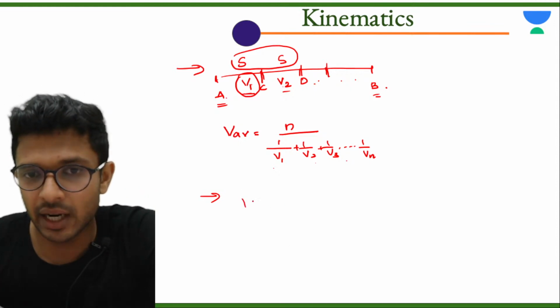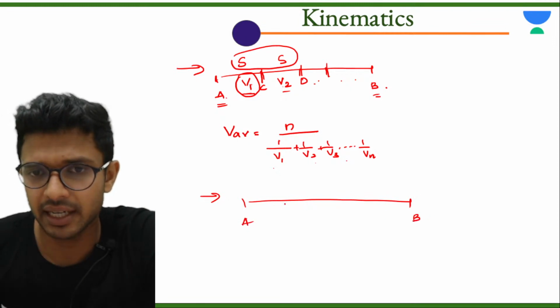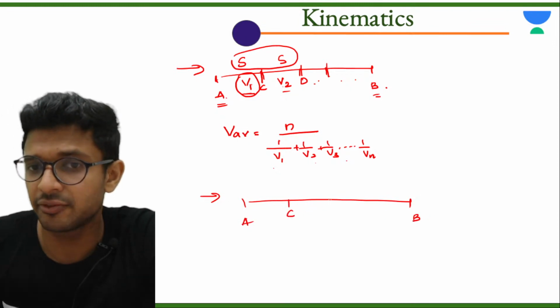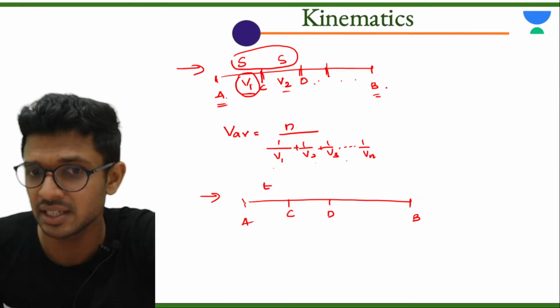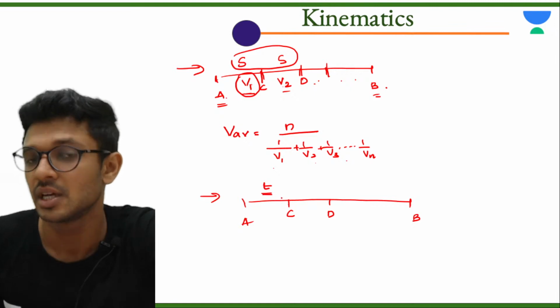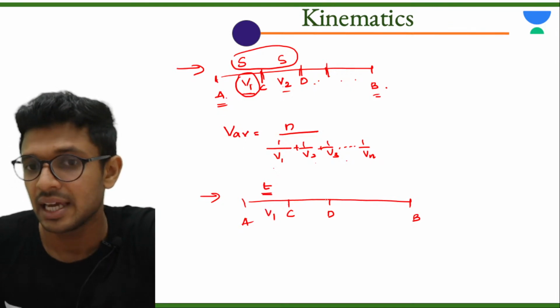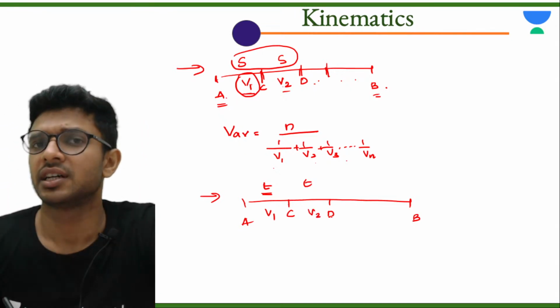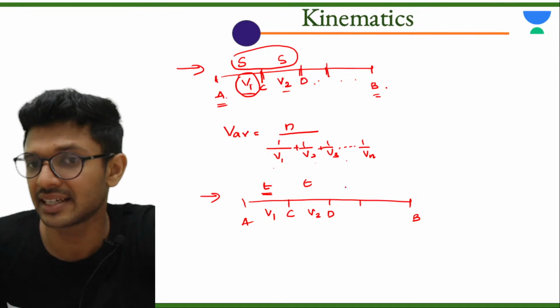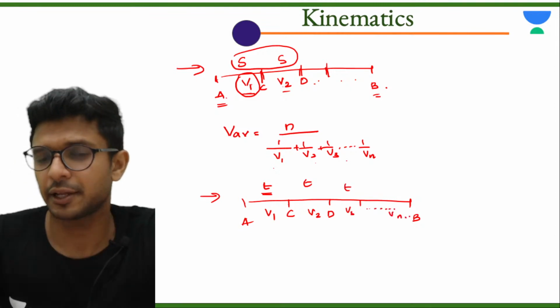Then once again the particle is moving from a point A to B, but now it is covering in different intervals of equal time, which means from A to C the particle is moving during a time period of t with its velocity of v1. In the next interval, it takes the same time t but with the velocity v2. In the next, it is moving with v3 and this is going on till vn.